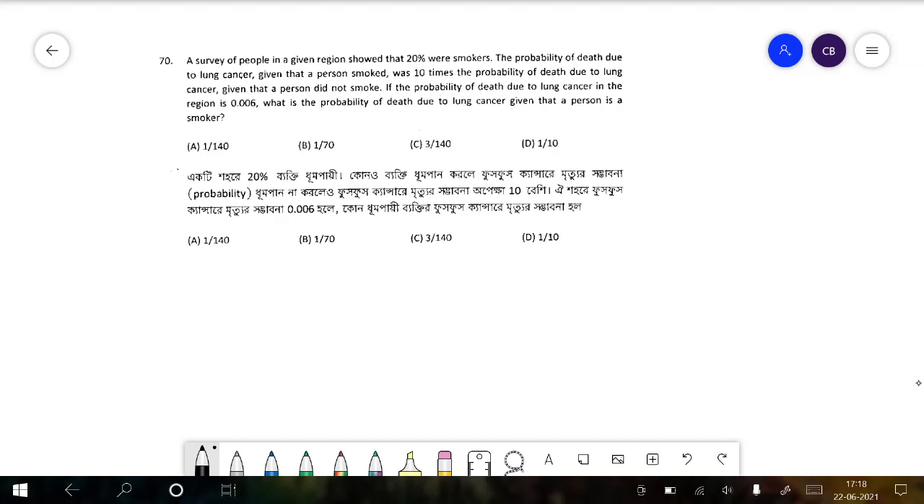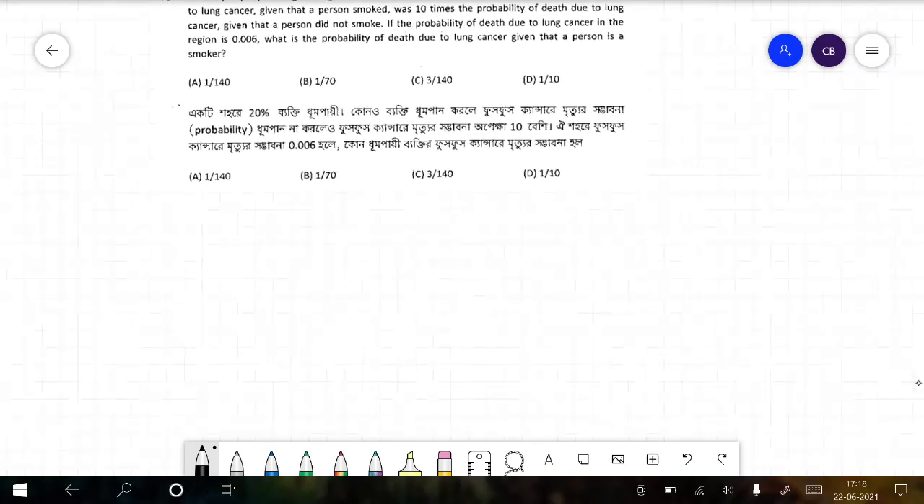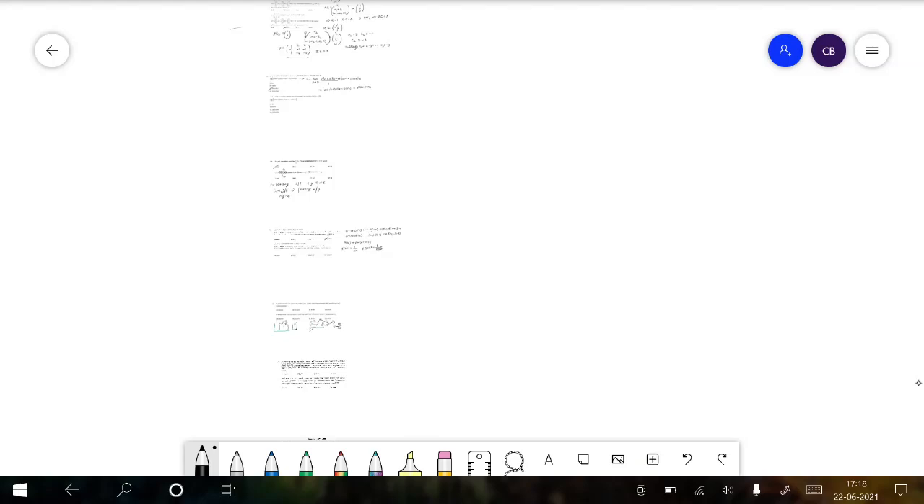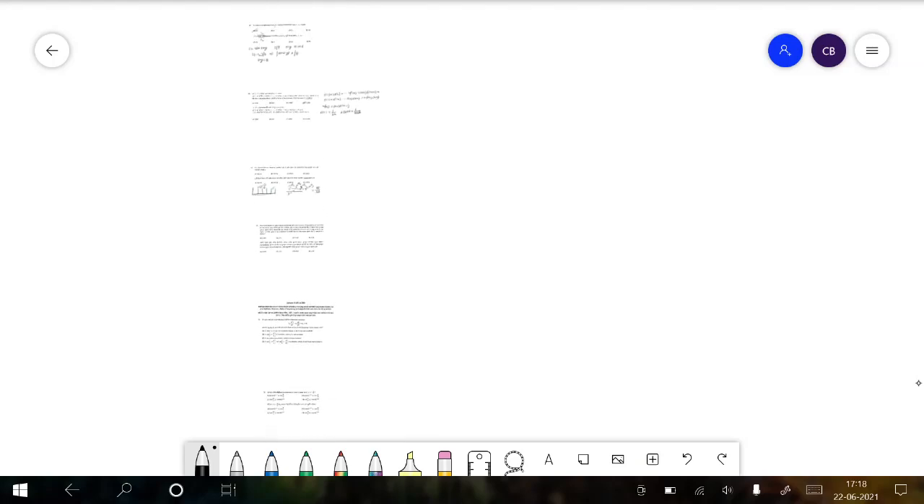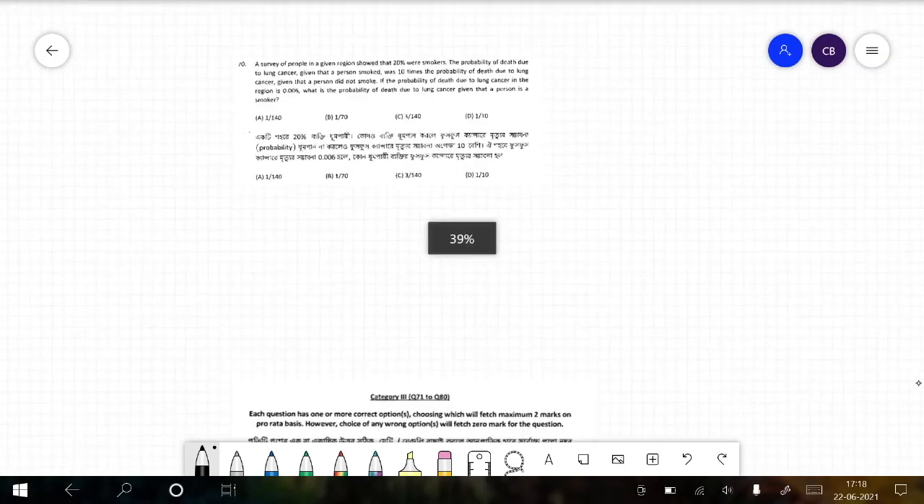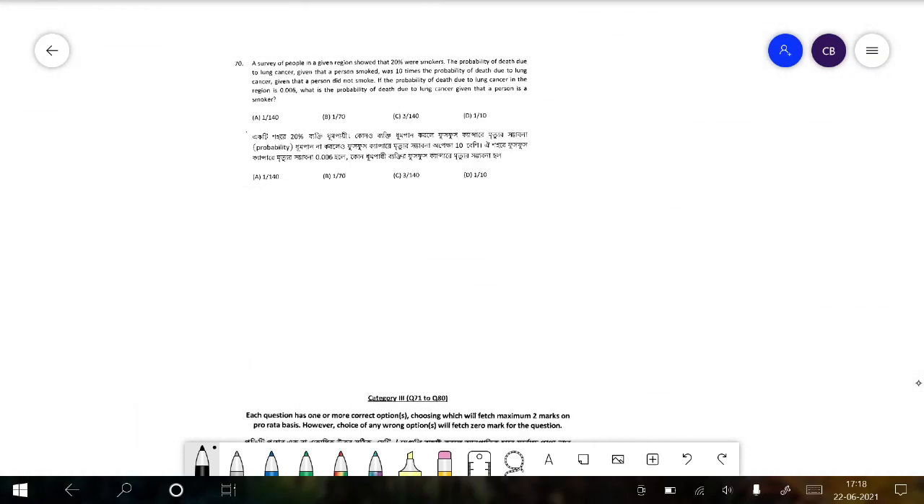Okay, so basically we can simply take the universal set to be the whole population, or the whole community that has been surveyed. Within that we take a section: these are the people who died due to lung cancer.